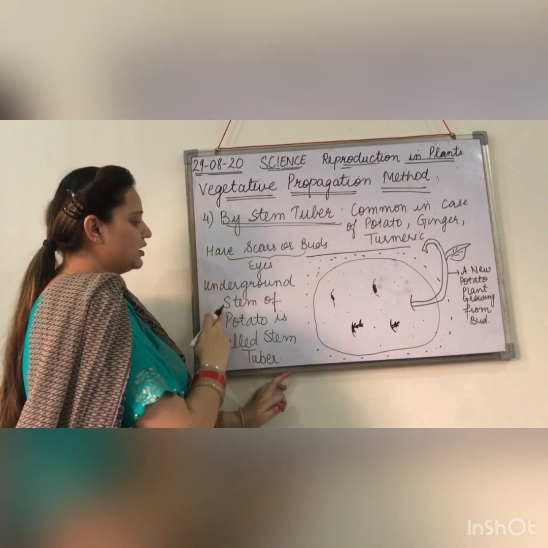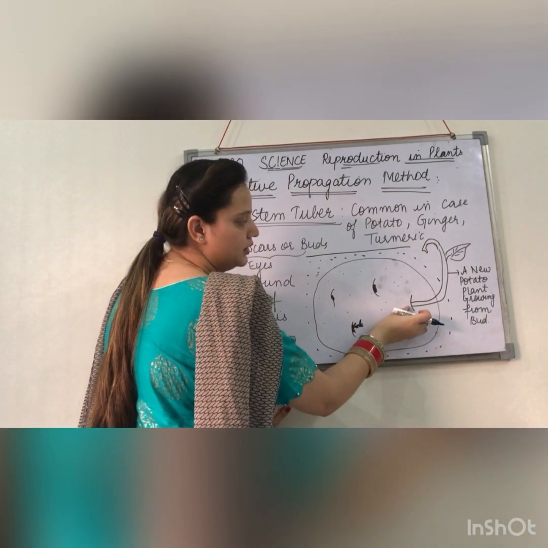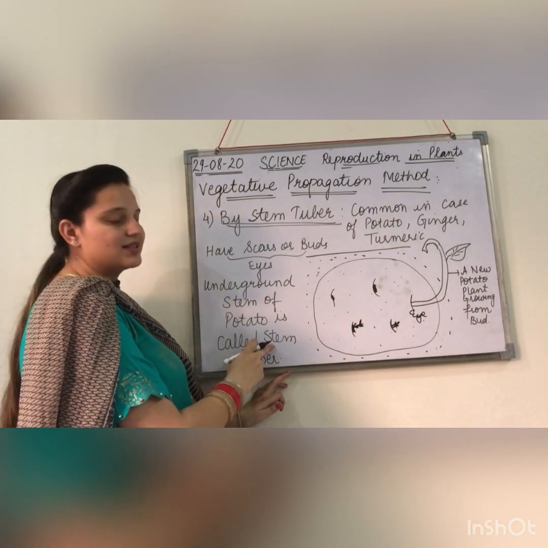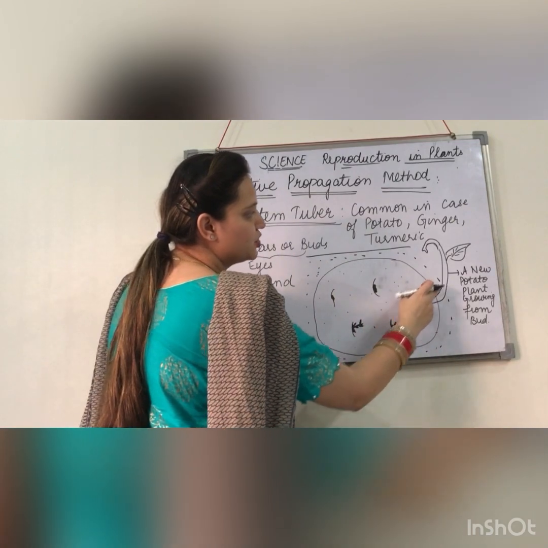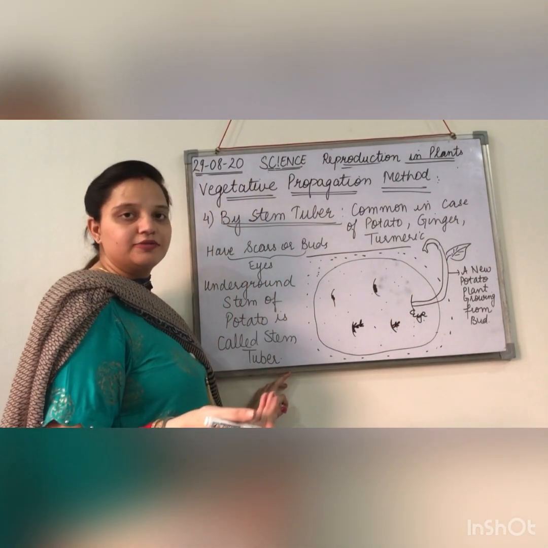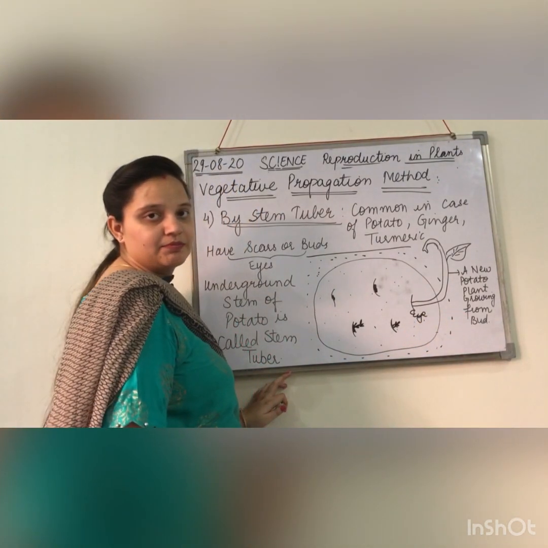This underground stem that you see is emerging from the bud, from the eye of the potato. We call this the stem tuber, which is going to give you a new potato plant.